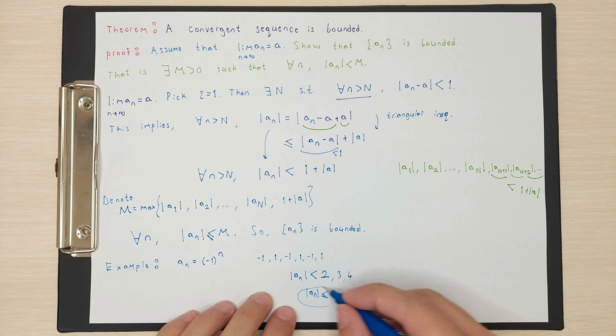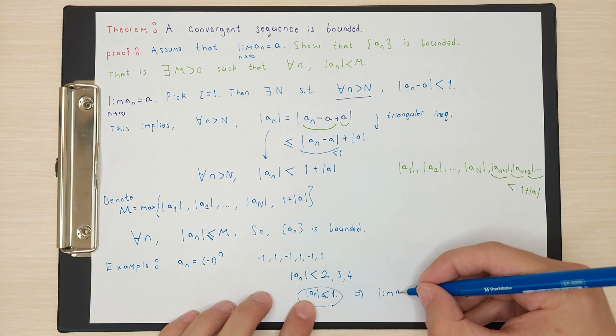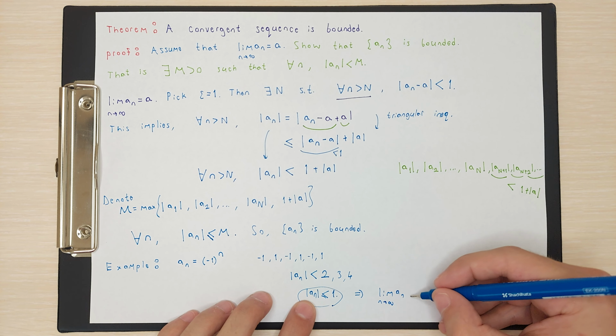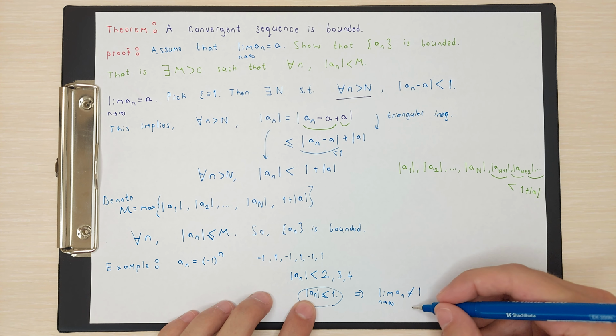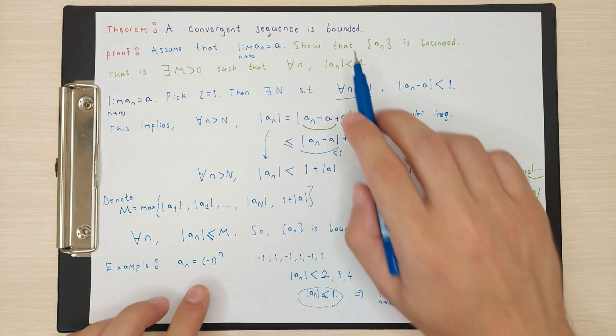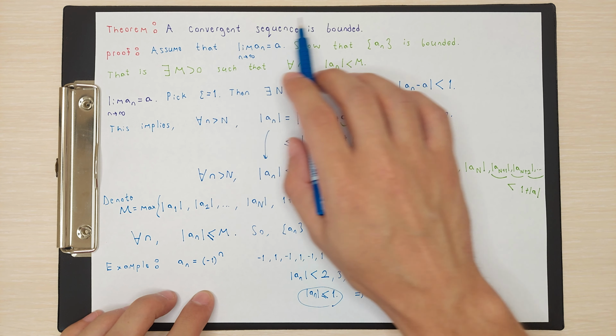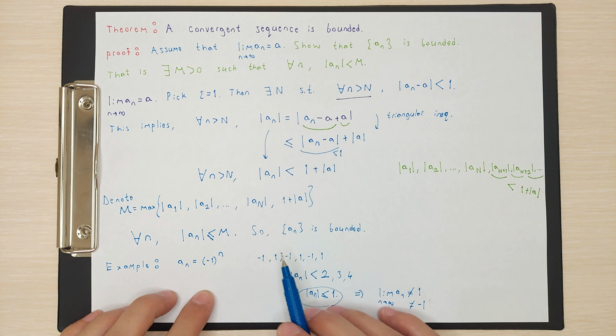But this is bounded, and it is not convergent, right? Because the limit of an does not exist. It is not 1, it is not minus 1. The limit does not exist. So boundedness does not imply convergence. The vice versa is not correct.